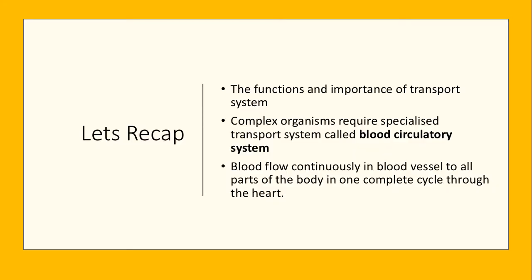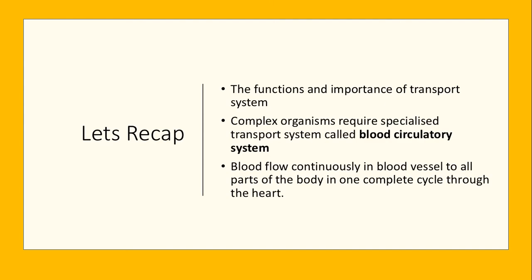Alright, before we move on, let's do a little recap. The first one is the function and importance of the transport system, which you learned in the previous lesson. You've learned that the transport system is very crucial in order for you to get nutrients and oxygen, and in order for carbon dioxide and other waste products to be eliminated from the system.